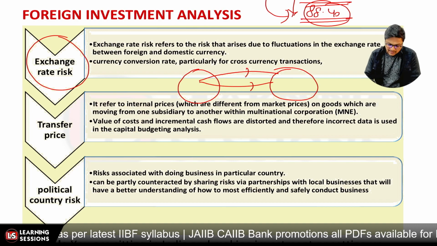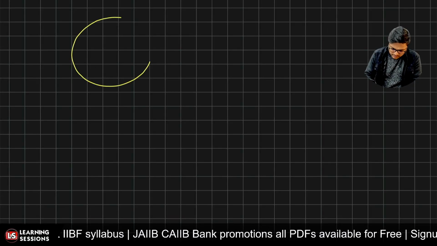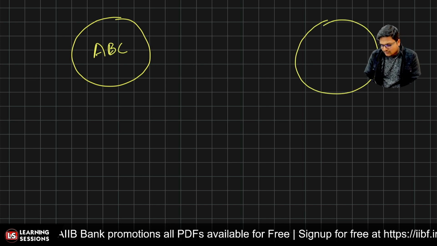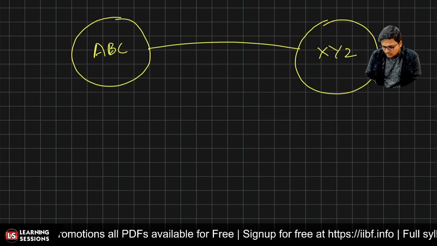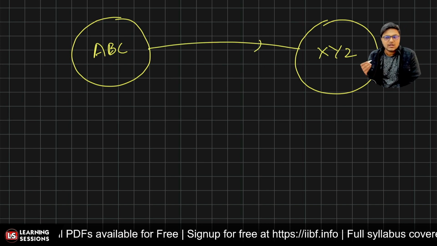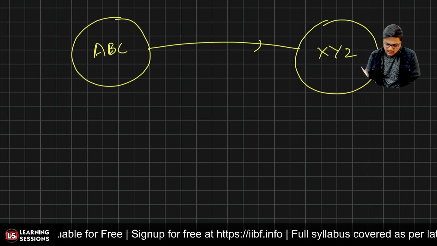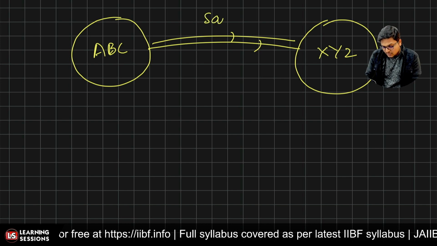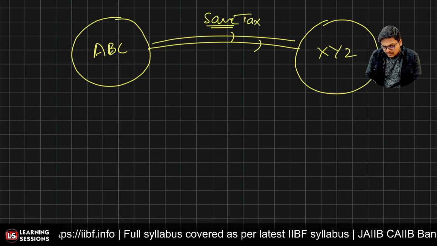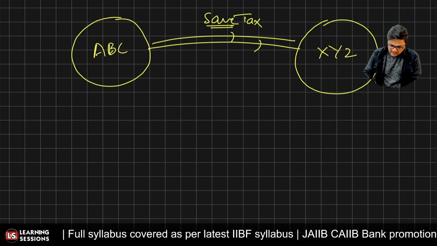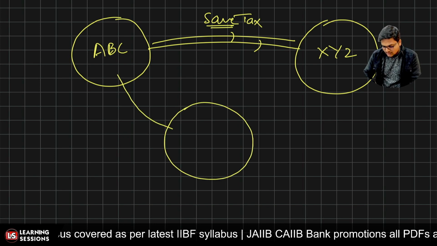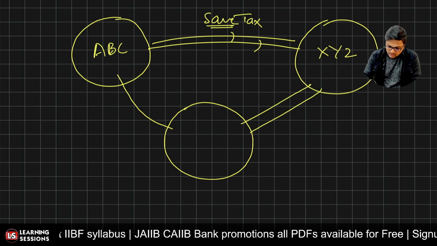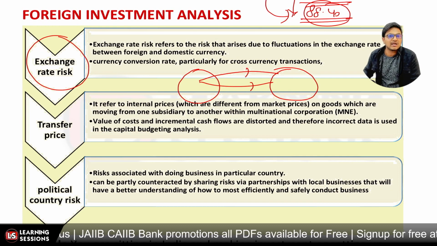Let's say we have company ABC here, which has a multinational office in some other country, say XYZ, and they have to deliver a lot of sales goods or produce to the other country. At what price will they offer the goods to them, so that they can save taxes, because tax rates may differ in different countries? It may also be the case that they shift to tax havens, where the tax rate is nil or very low, so that they can save taxes. So there are some issues present related to transfer pricing.